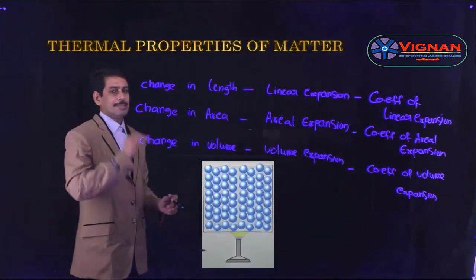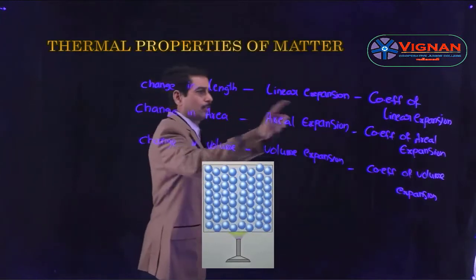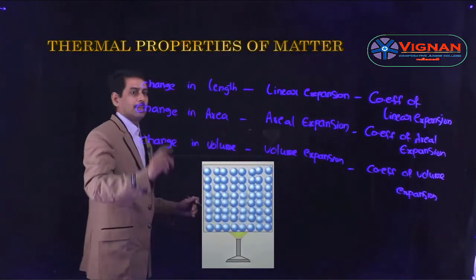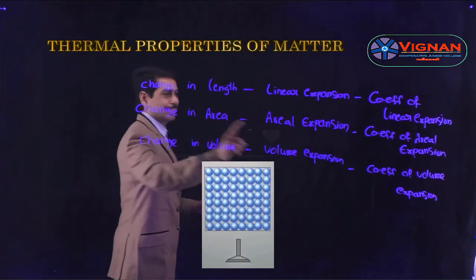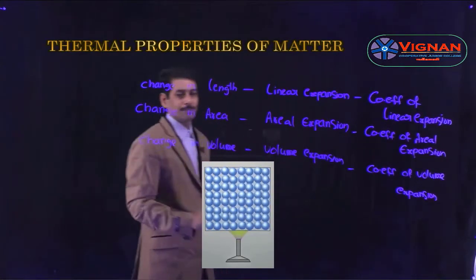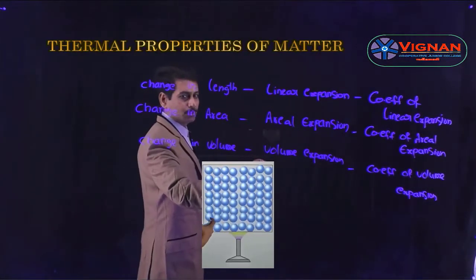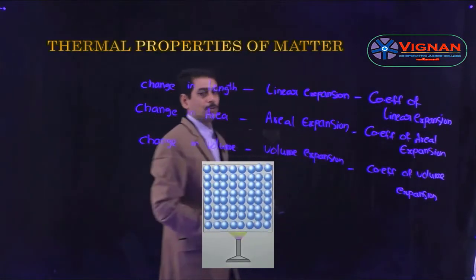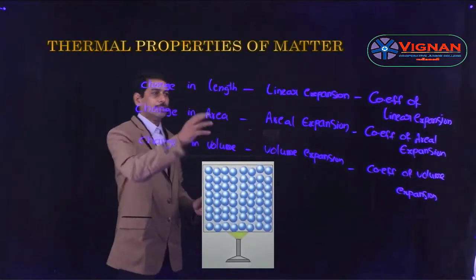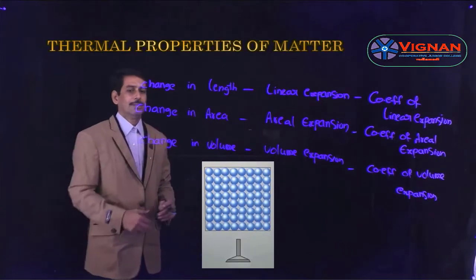So if there is change in length, it is linear expansion, and to measure it we have the coefficient of linear expansion. If there is change in area, it is areal expansion, and to measure it we have the coefficient of areal expansion. If there is change in volume, it is volume expansion, and to measure it we have the coefficient of volume expansion. So these are the three coefficients in expansion of solids. Let us see these three.